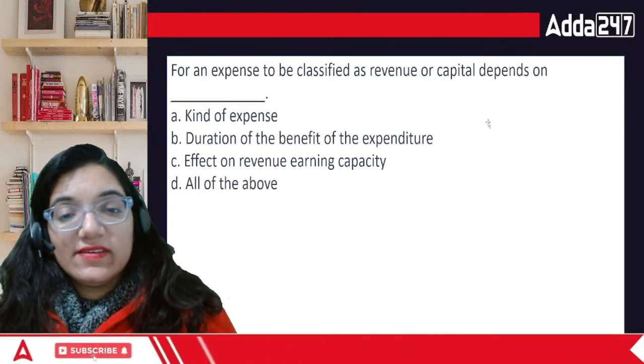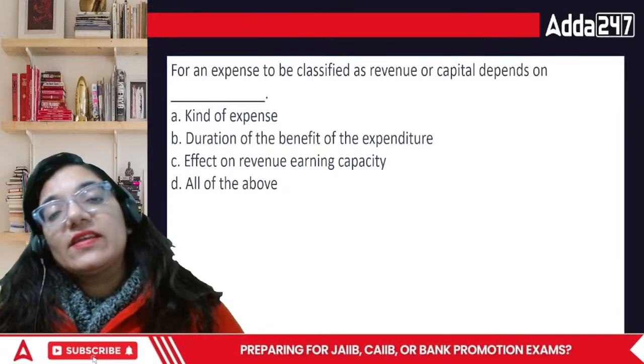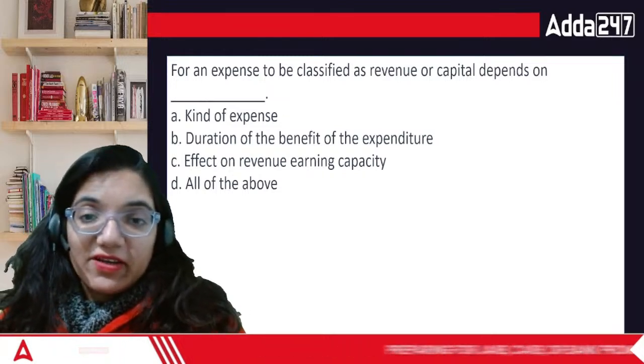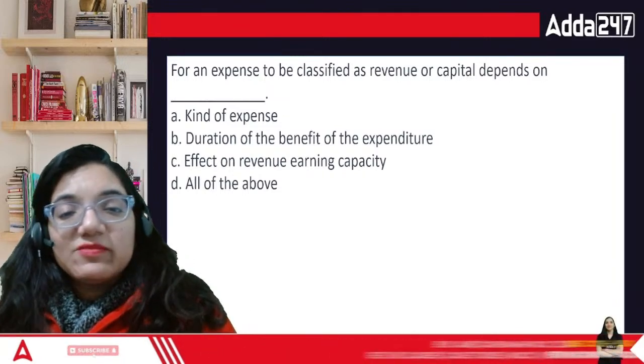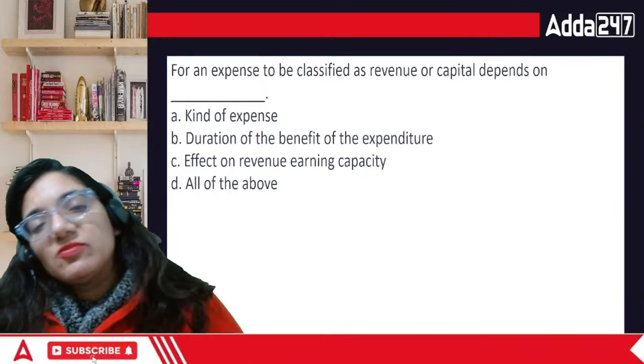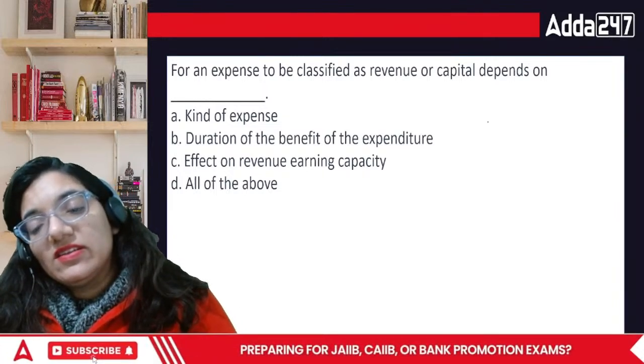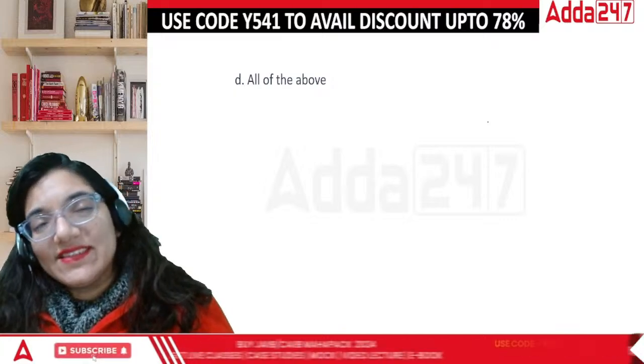Next question. That comes for an expense to be classified as a revenue or capital expenditure, that is based upon the kind of expense. Such as this is what we have done already. No? In this case, the right answer would be D. All of these.